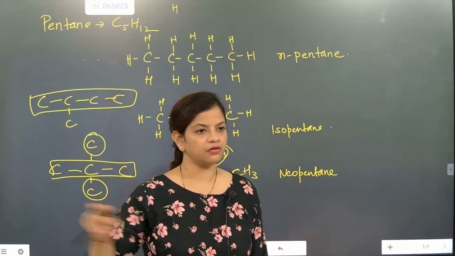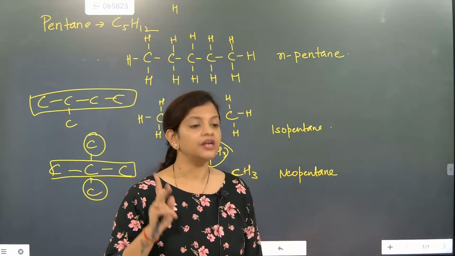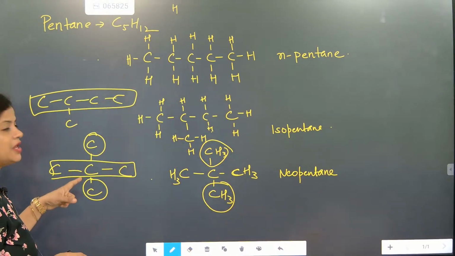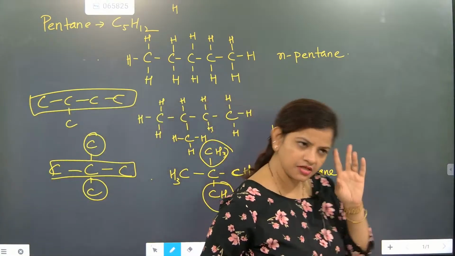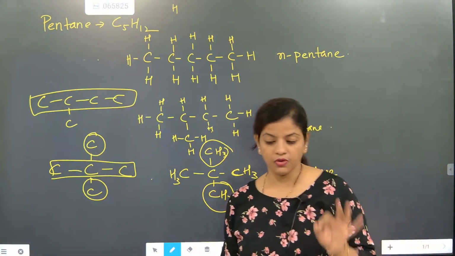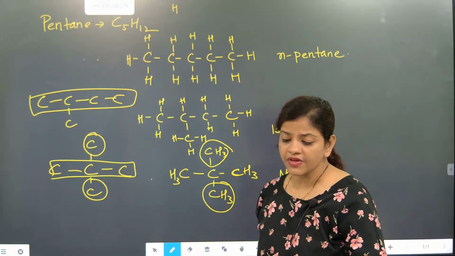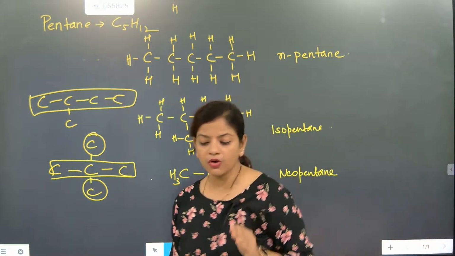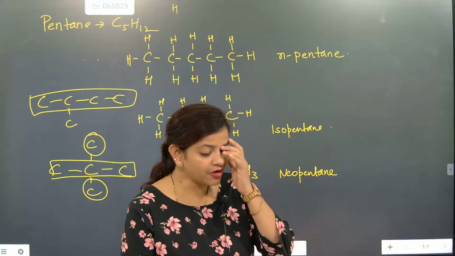Without anything is normal. Single is iso. Double is single is double is single is iso. Double is neo. Neo. Understood? Now we are going to go. So we have studied one very important part here. Got it? Now can we talk about how many IUPAC name when we will be talking about?